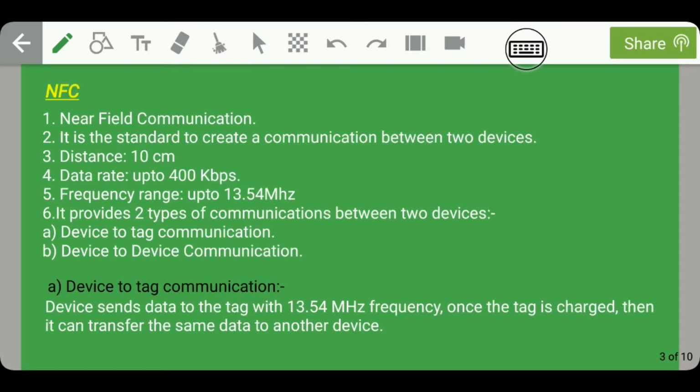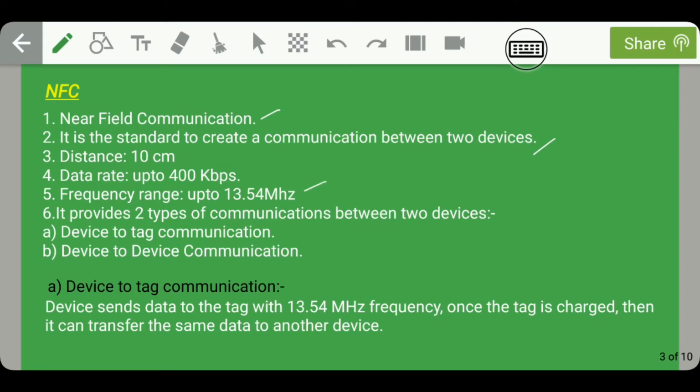So guys, first of all, let's talk about NFC. Now we are going to see what are the various specifications of NFC and how it is making the communication between two devices in wireless technology. NFC stands for Near Field Communication. It is the standard to create a communication between two devices. The distance this technology can cover is 10 centimeters, the data rate provided by NFC is 400 kbps, whereas the frequency provided by NFC is 13.54 megahertz.